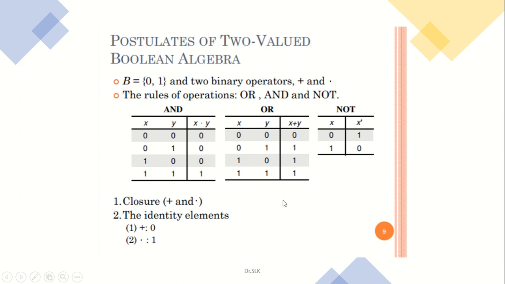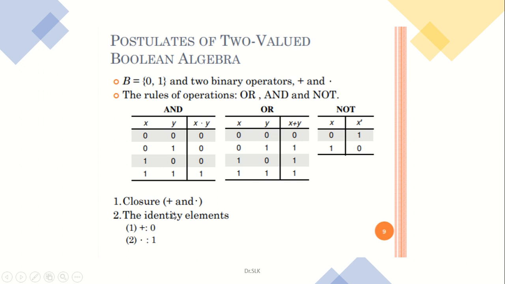But for the NOT operation, x and x bar, x is your input and x bar is your output. So when you take x as 0, the x bar should be 1, and when you take x to be 1, the x bar should be equal to 0. So now we are going to verify the closure and identity axioms.